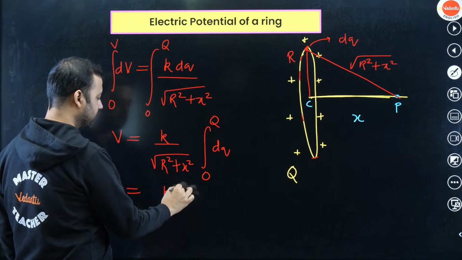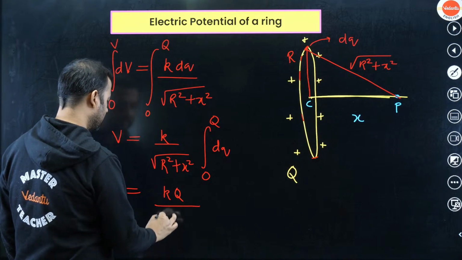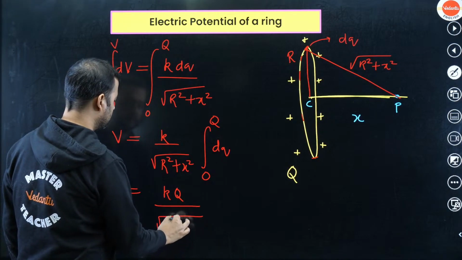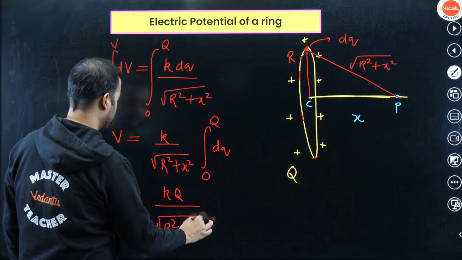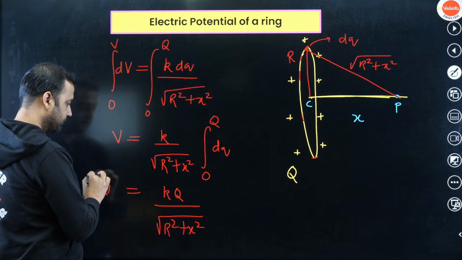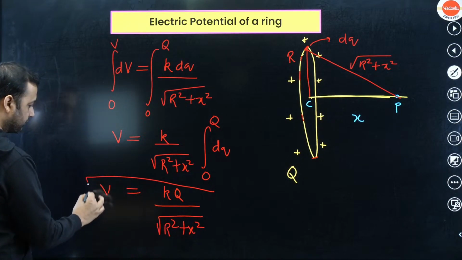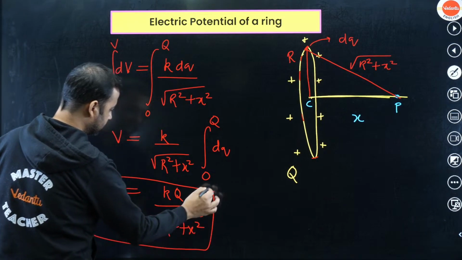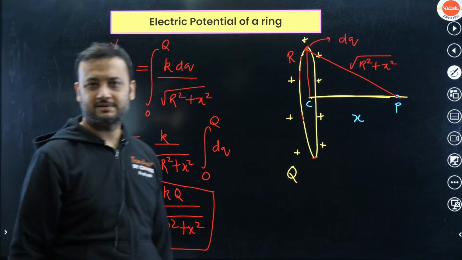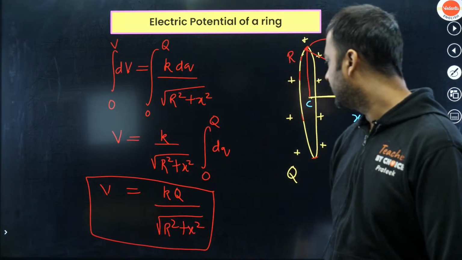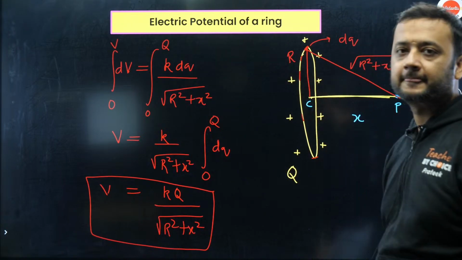So this becomes kq by under root of r square plus x square. This is the potential of a ring at a distance x from the center on its axis. kq by under root of r square plus x square. This is the potential of the ring at a distance x from the center.